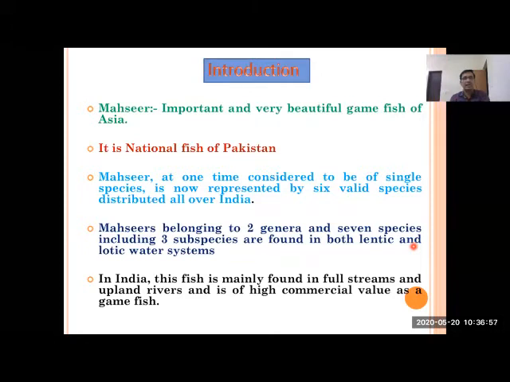At one time it was considered that there was only one single species of mahseer, but as of now there are six valid species of mahseer found in Indian waters. Mahseer basically belongs to two genera. One important one is Tor. Okay, and these two genera have seven species.